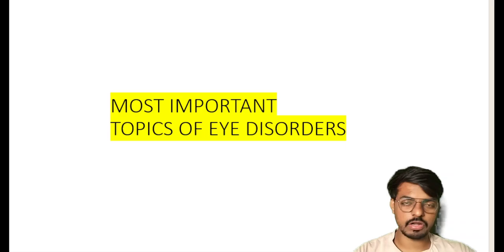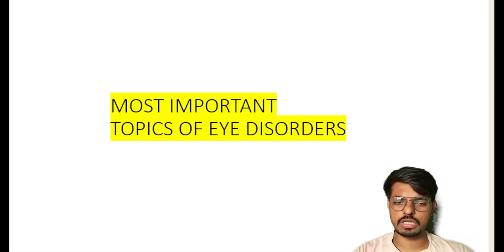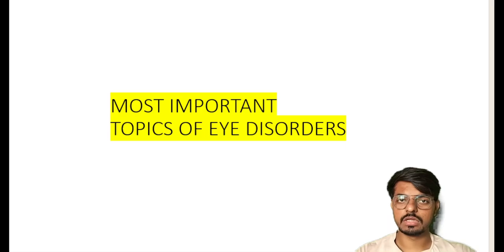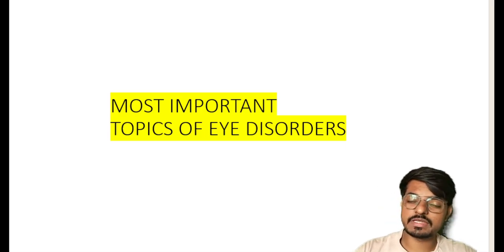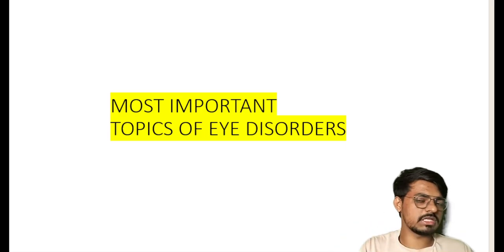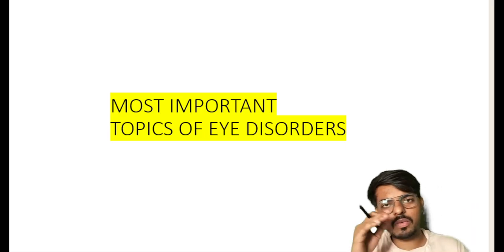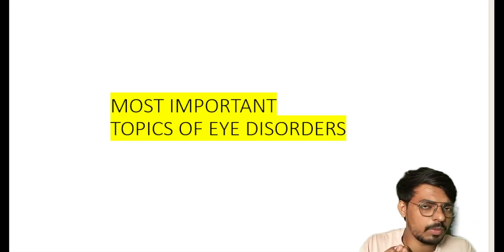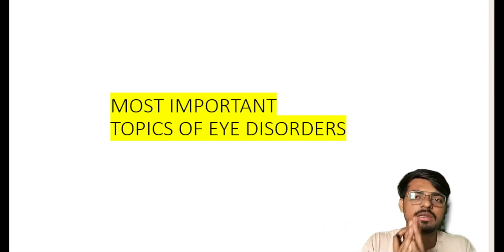So again here in front of you all today to discuss the most important topics of the eye disorder. Continuing from the previous classes, where we discussed in detail the anatomy, physiology, what are rod cells, cone cells, what is retina, what is choroid and what is sclera, what is conjunctiva, and each and every possible question which arises from each layer of the eye.